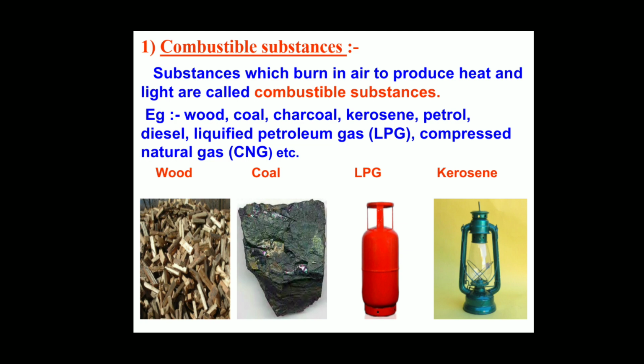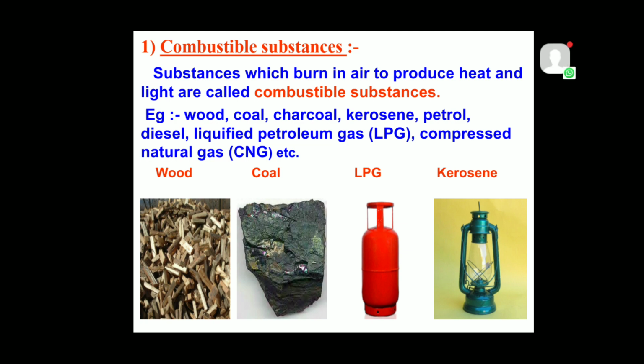For example, wood, coal, charcoal, kerosene, petrol, diesel, liquefied petroleum gas, and compressed natural gas, etc. When we burn these substances, they produce heat and light. For that purpose, we call these substances combustible substances.